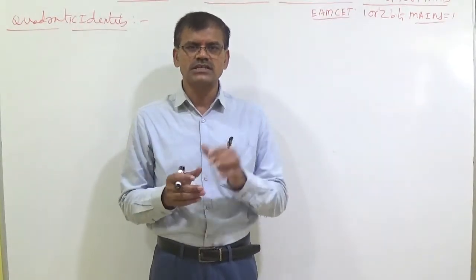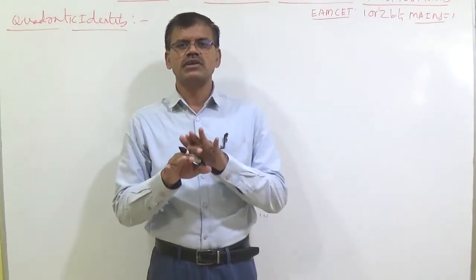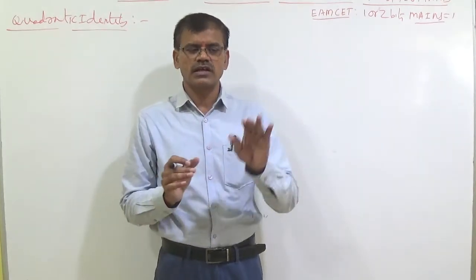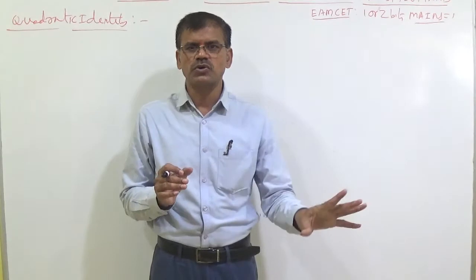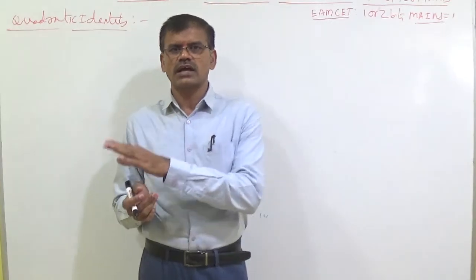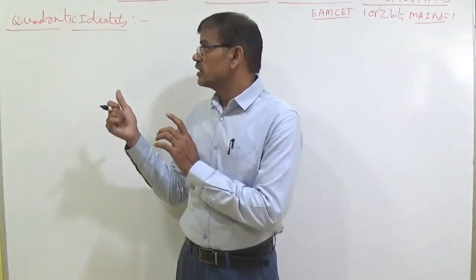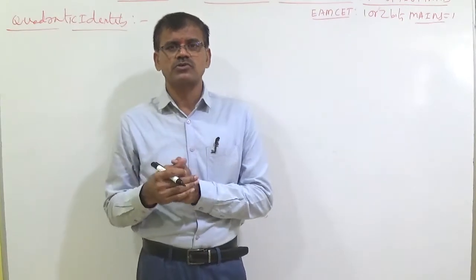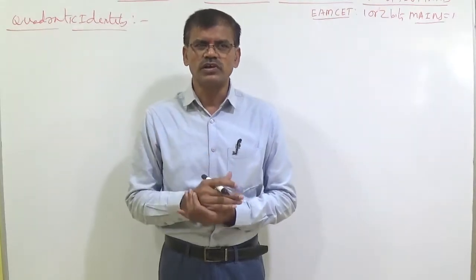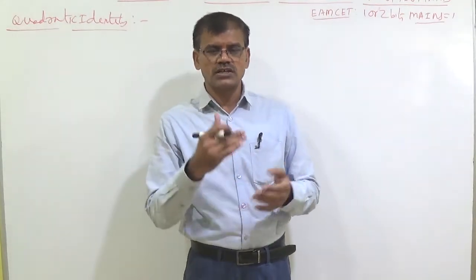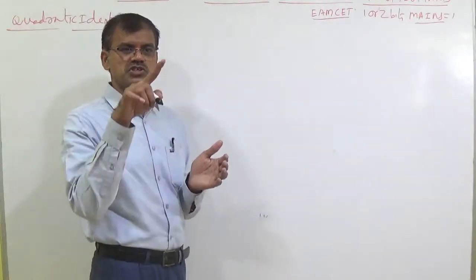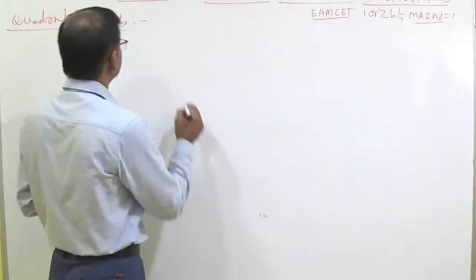That meaning is identity. So what does identity mean? There will be no change in the given expression, even though you are adding. For example, 5 is there; you should add 0 to get the result 5. Take 6; you should add 0 to get the result 6. Now ax square plus bx plus c is the expression. You should get the same expression ax square plus bx plus c. Then what should you add? Simply 0 only. But you should understand that 0 in the way of 0 into x square plus 0 into x plus 0 is called as quadratic identity.